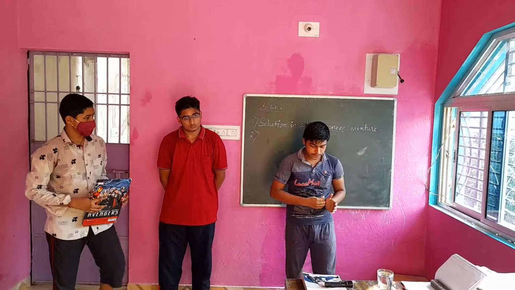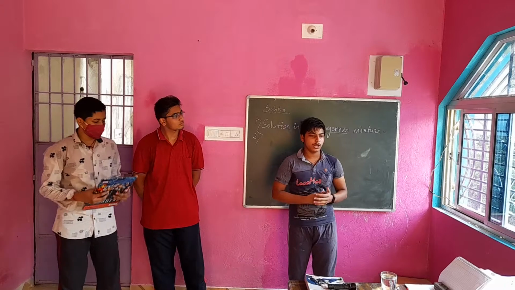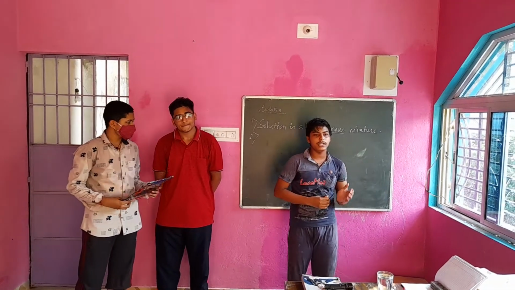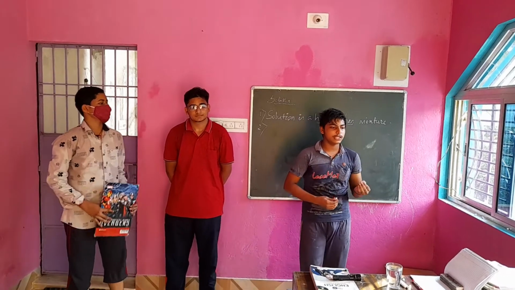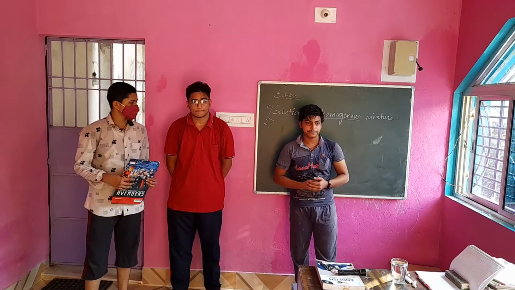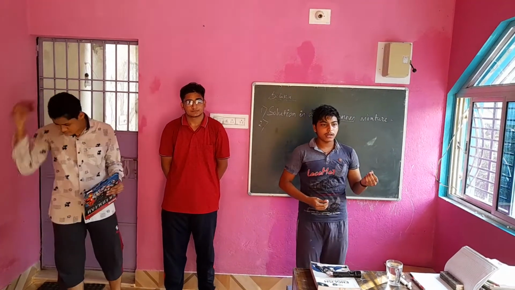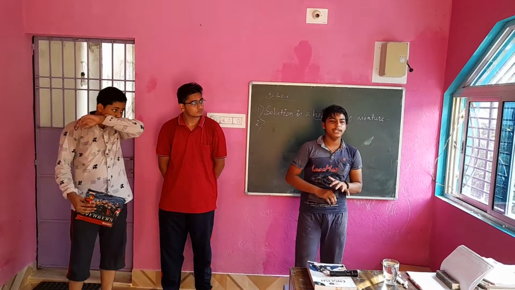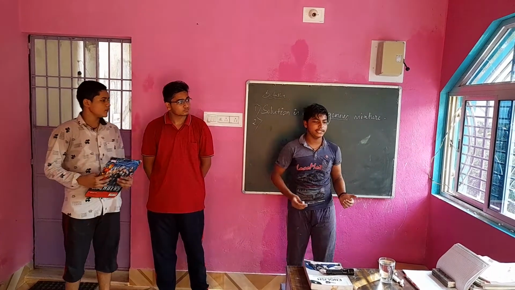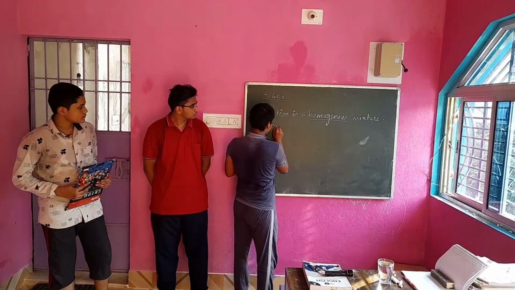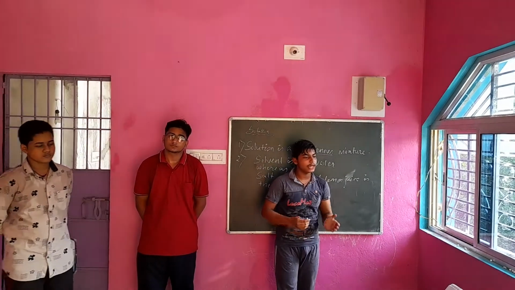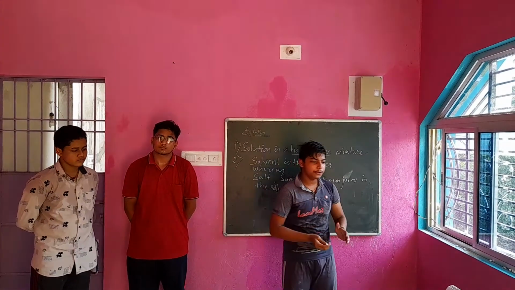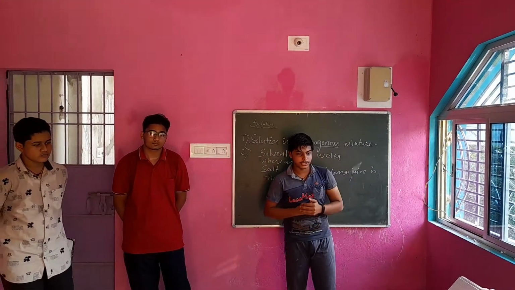It is a homogeneous mixture of two or more substances. Just like in lemonade, lemon, sugar, salt and water are the substances used to make it. Water is the solvent, as it is in the larger quantity. Solutions can be of solid and solid, solid and liquid, liquid and gas, and many others.